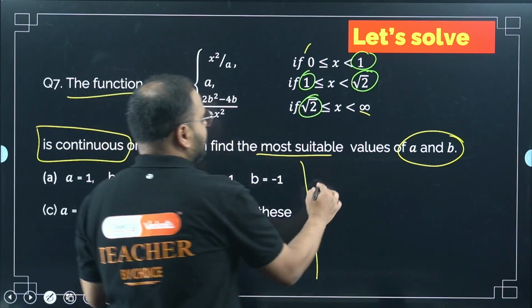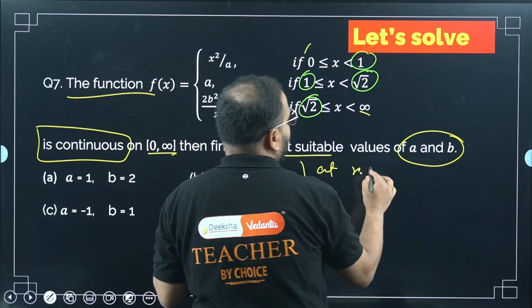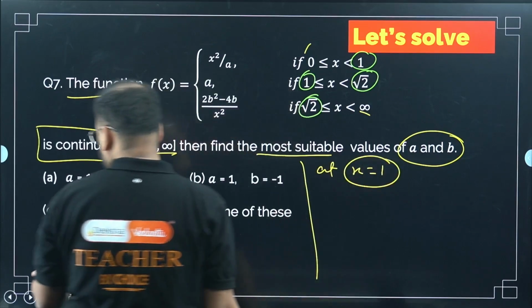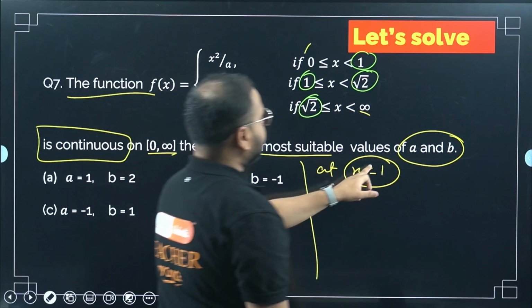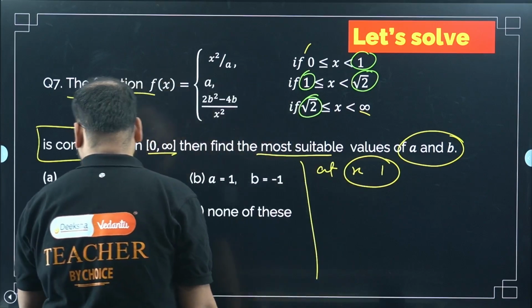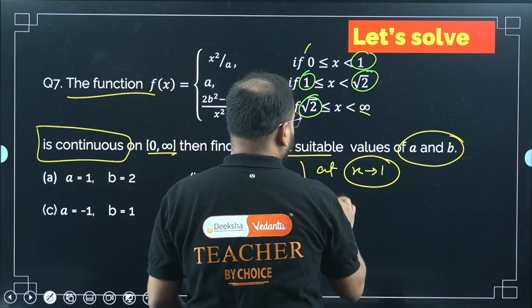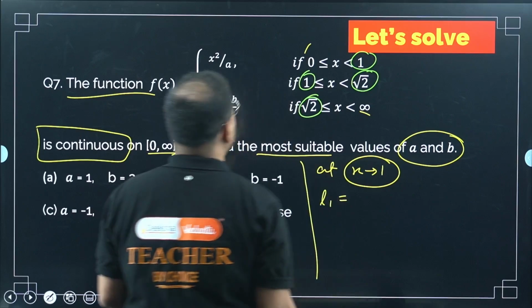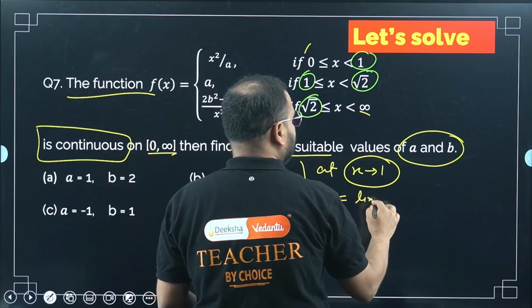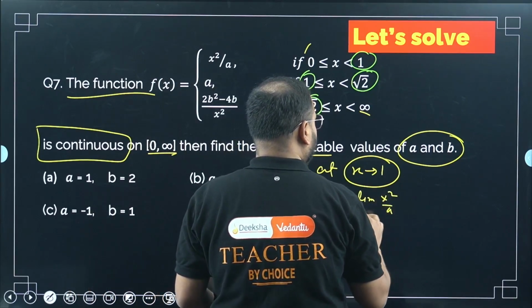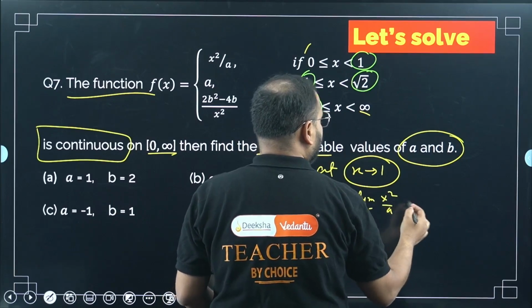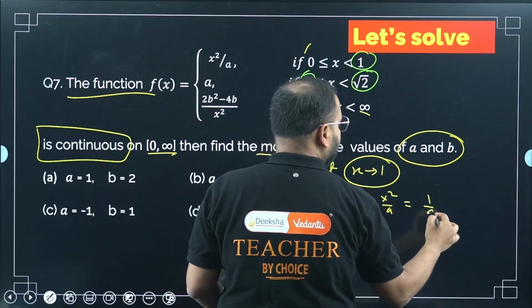Simply take x tends to 1, let's write it in our form. I'll get L1 as the limit of x square by a when x tends to 1 from left hand side. How much is that going to be? 1 by a, simply 1 by a.